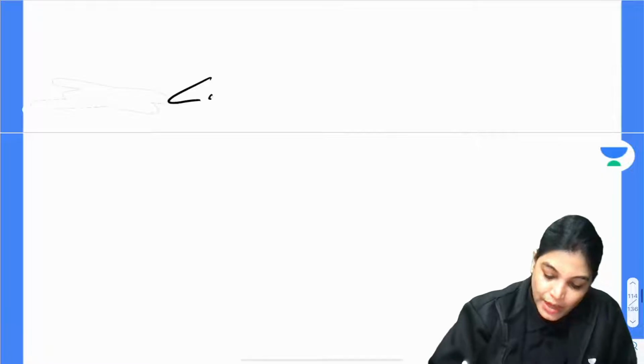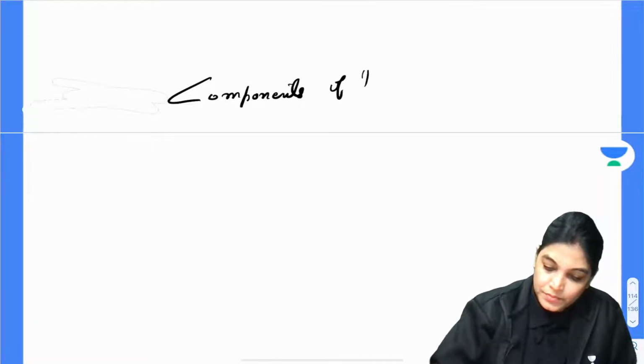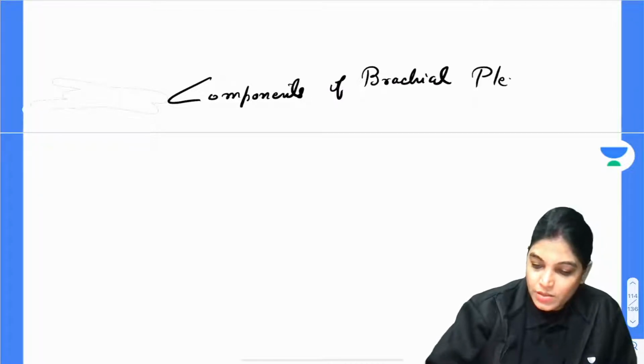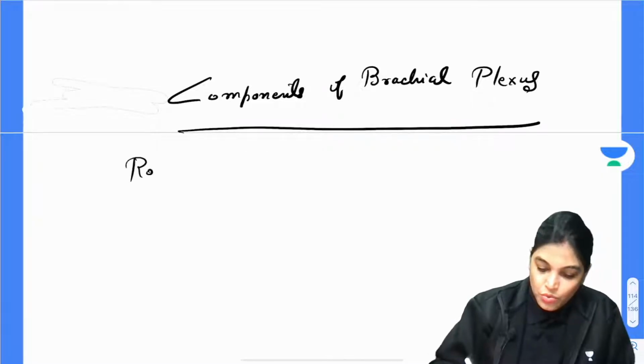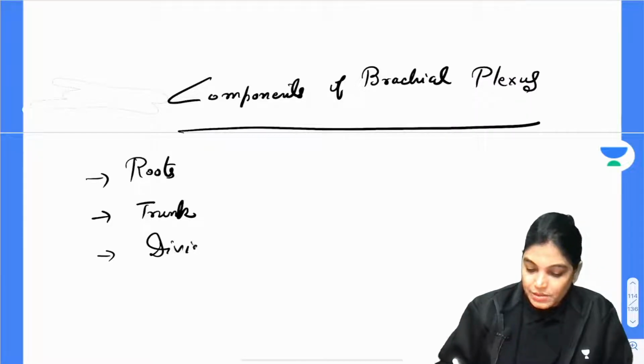So let's talk about the components of brachial plexus. It has roots, trunks, divisions and cords.